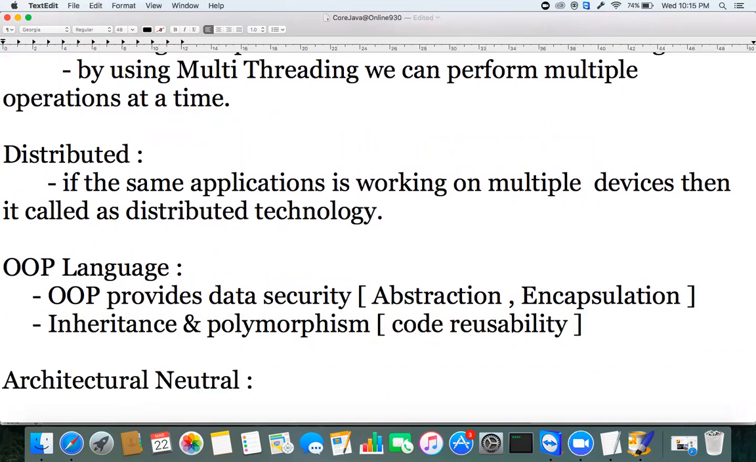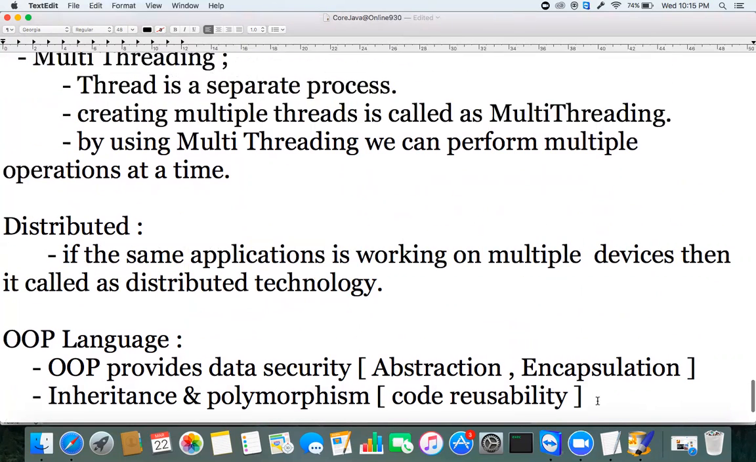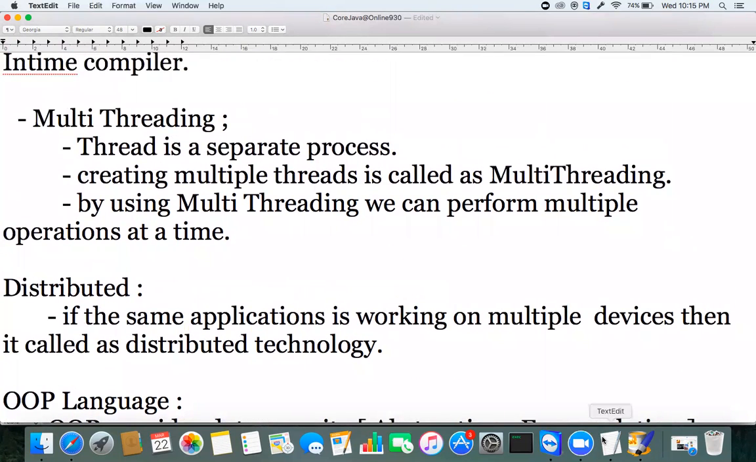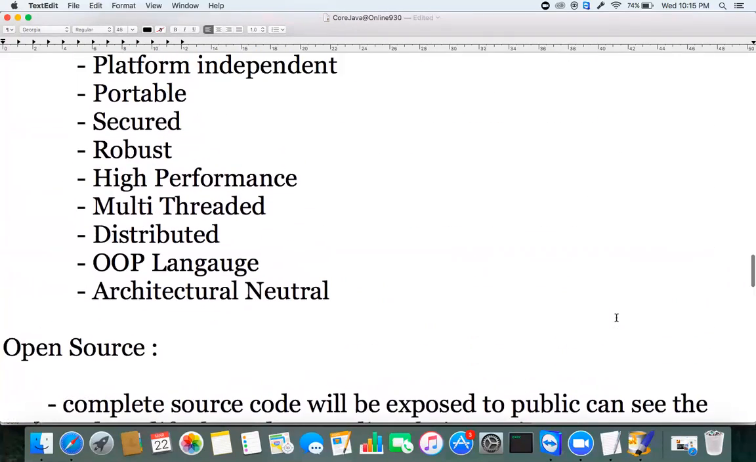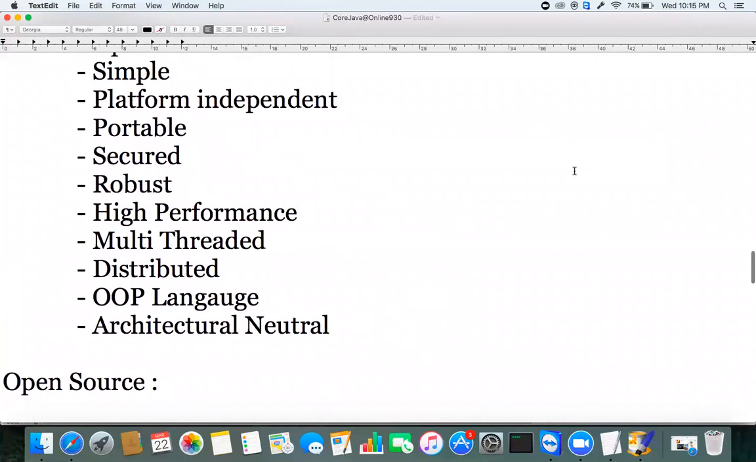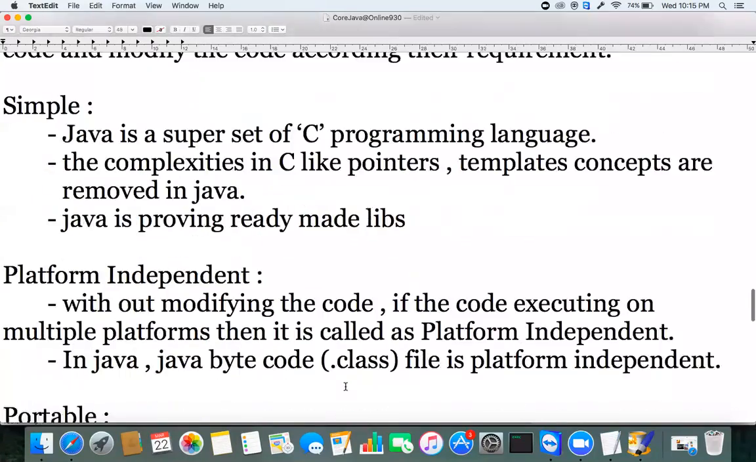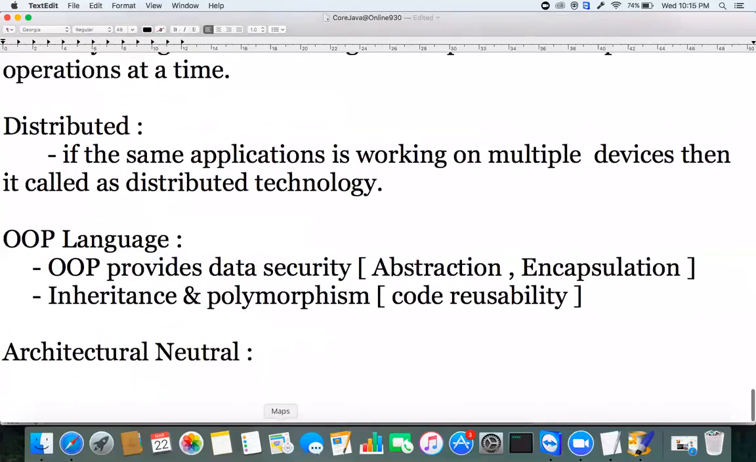Maybe some terminology may be new to you, but don't worry about it. If you don't understand any terminology here, very soon you're going to understand each and every term that I'm writing here. We are discussing what are the features of Java. These are the features, and I'm just giving a short description about each and every feature. Last thing is nothing but architectural neutral.